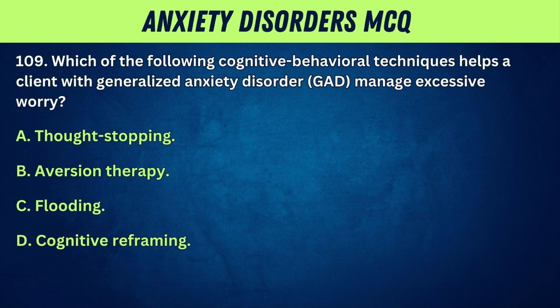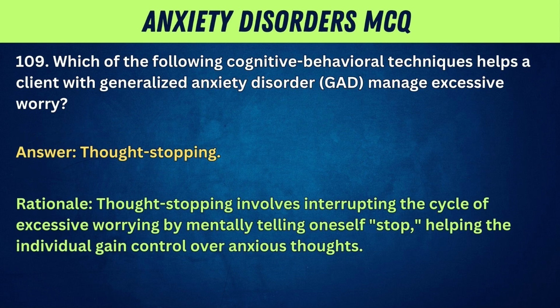109. Which of the following cognitive behavioral techniques helps a client with generalized anxiety disorder, GAD, manage excessive worry? A. Thought stopping. B. Aversion therapy. C. Flooding. D. Cognitive reframing. Answer: thought stopping. Rationale: thought stopping involves interrupting the cycle of excessive worrying by mentally telling oneself, stop, helping the individual gain control over anxious thoughts.